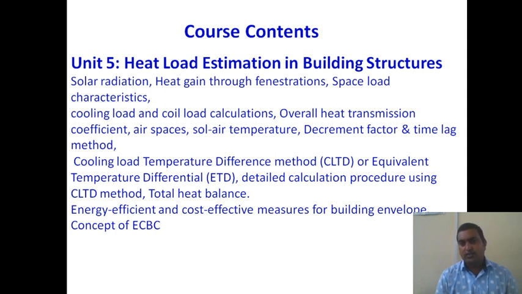They are contributing to the heat load. So how we can find out the heat added by these, that we will study in heat load estimation in unit number 5. And there are different techniques, and different softwares are also used for calculating that load, which we will study in unit number 5.